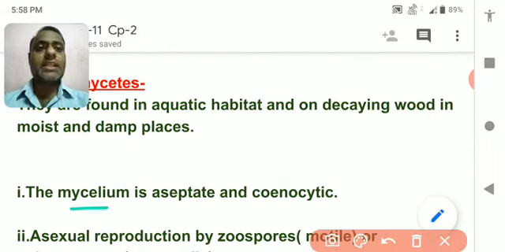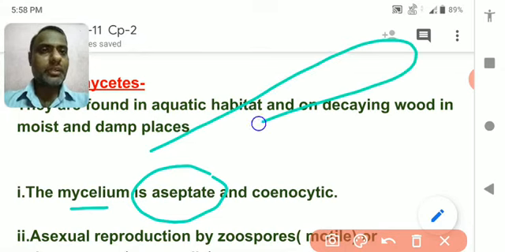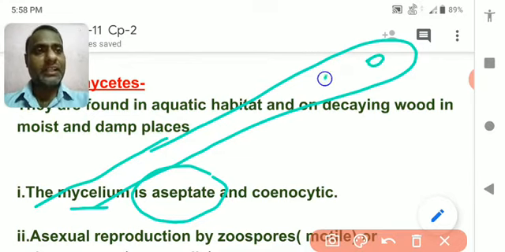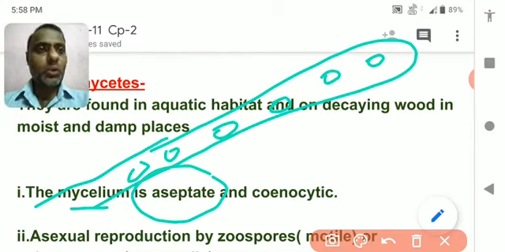I have explained in the last class what is septate and aseptate. Suppose there is a hair-like projection, and this hair-like projection is called hypha. And if the hypha contains lots of nuclei and there is no cell wall at the middle.